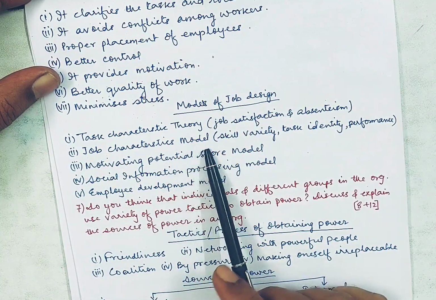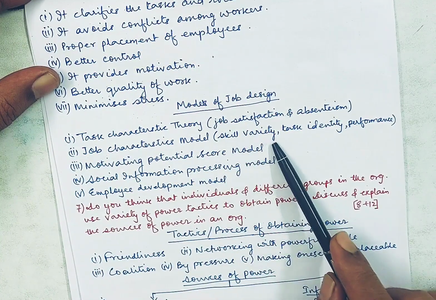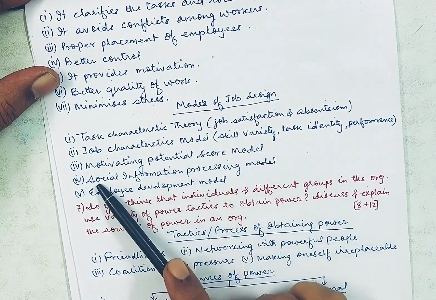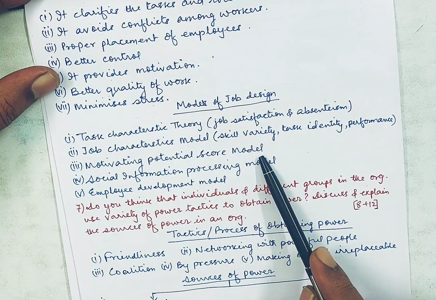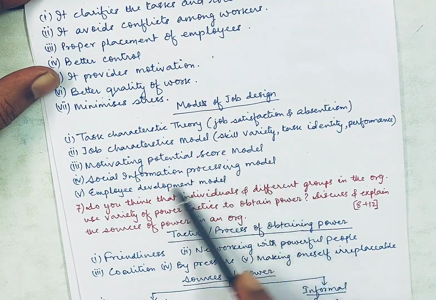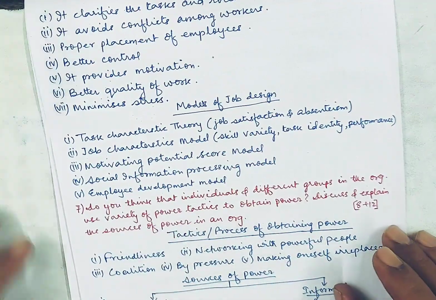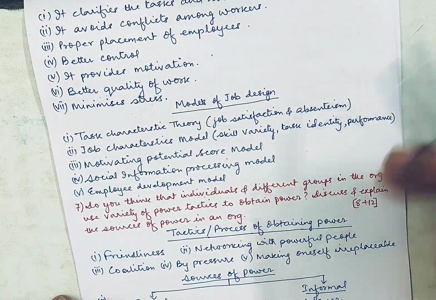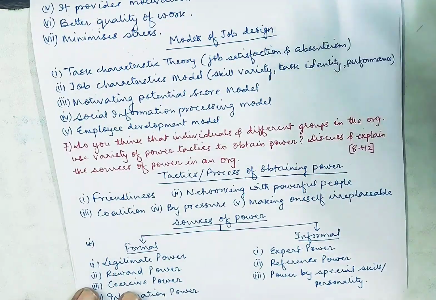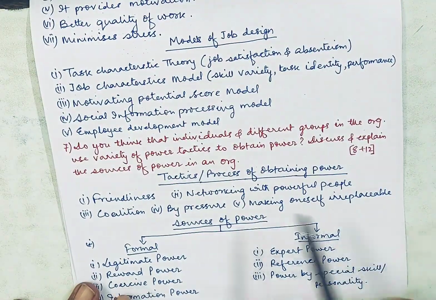Now this model is generally based on skill variety, task identity and performance, right? The third one, motivating potential score model. Fourth, social information processing model. And fifth, employees developmental model. So you just write a few lines about these models. Okay. And let's see the last one.